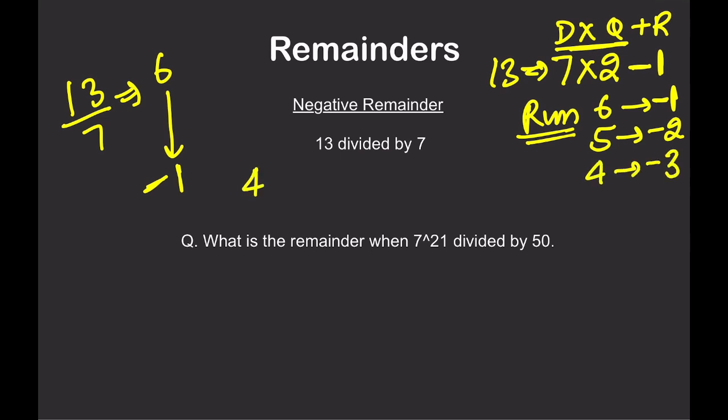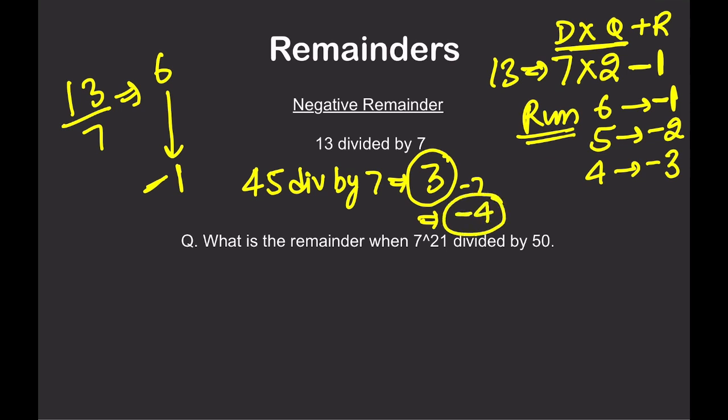Suppose I say, what is the remainder when 45 is divided by, say, 7? When 45 is divided by 7, you get the remainder as 3, that we all know. Or you can write 3 as 3 minus 7, which is minus 4. That is also a remainder, right?